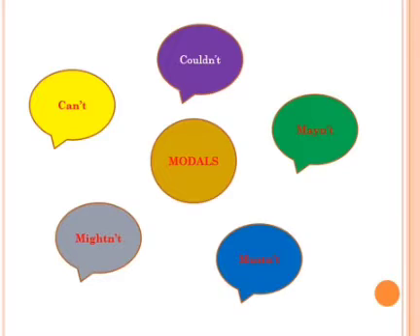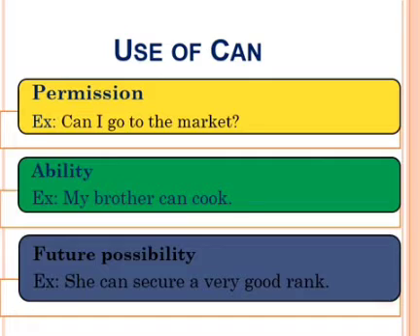Here we can observe a few modals in negative form: can't, couldn't, mayn't, mustn't, mightn't. These are the negative forms of can, could, may, must and might. Couldn't is the negative form of could. Children, now let us know how to use these modals.